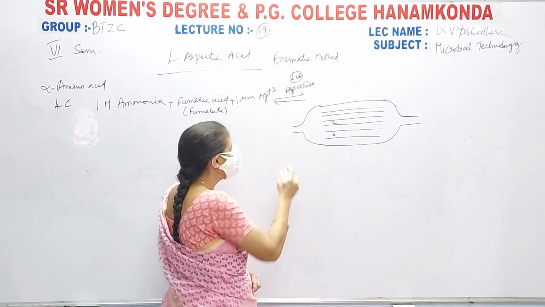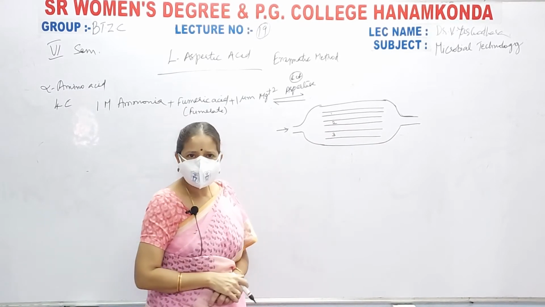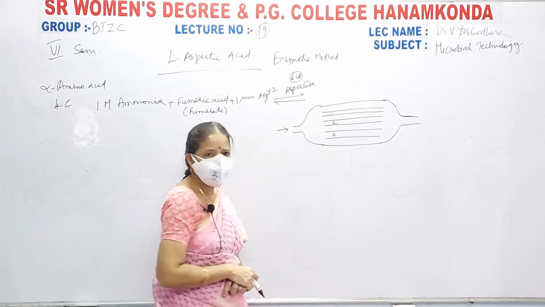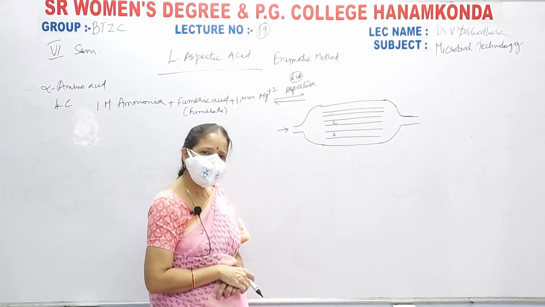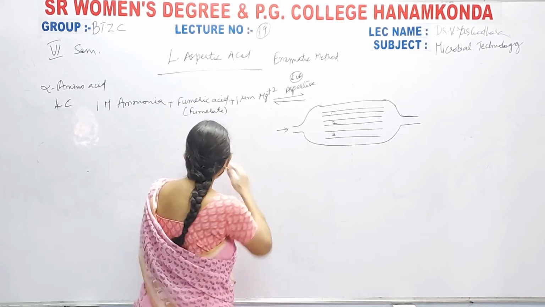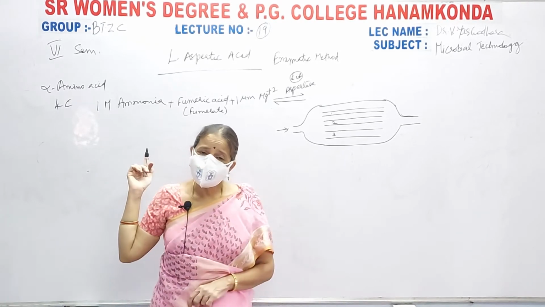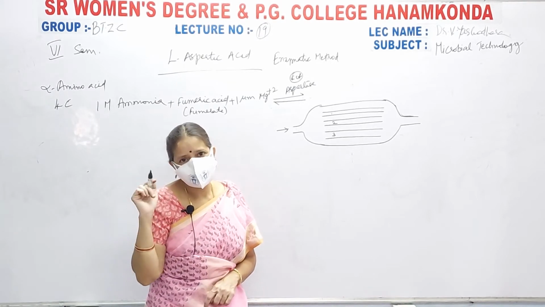See here, this is the inlet through which you will be releasing the medium, consisting of immobilized E. coli cells with your carbon source, nitrogen source, ammonia, fumaric acid, everything you are releasing. Why are you using ammonia? Because it is an amino acid.